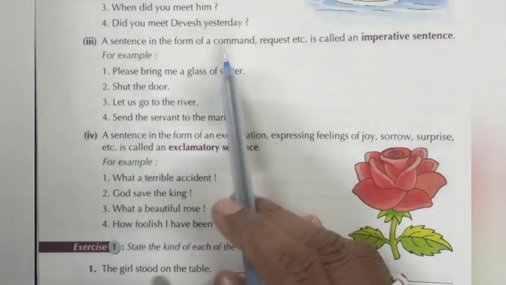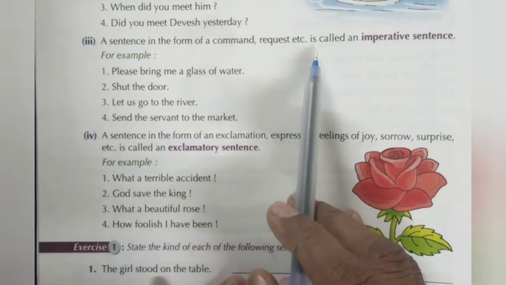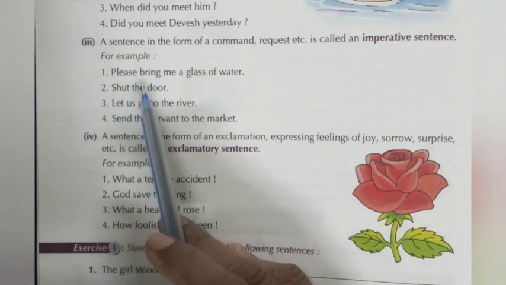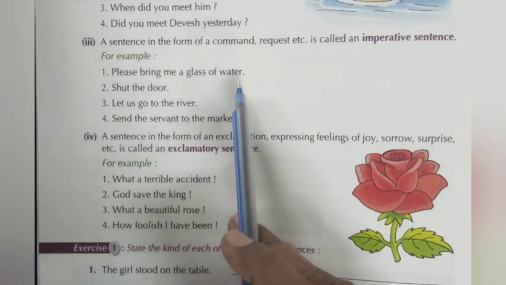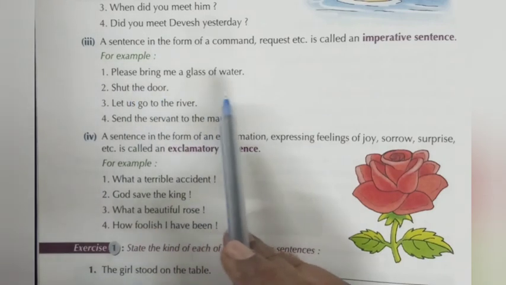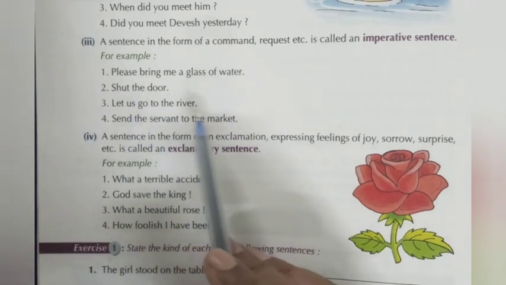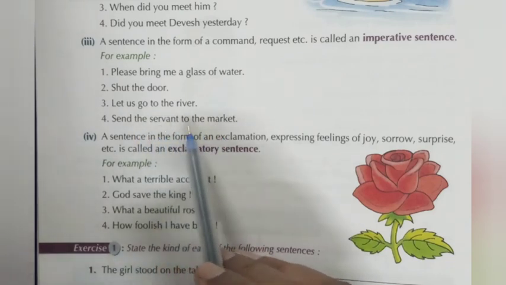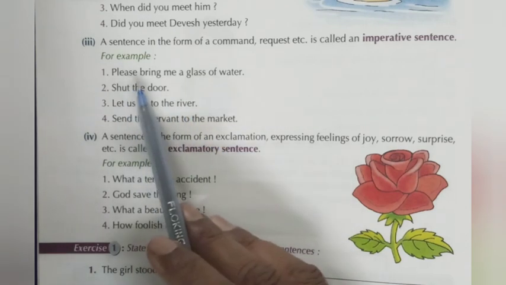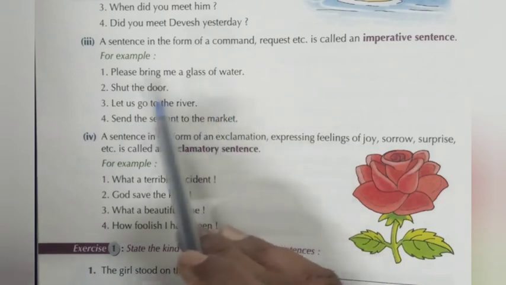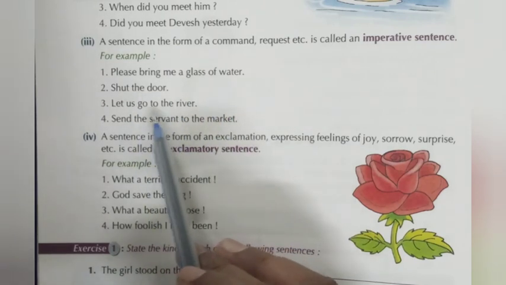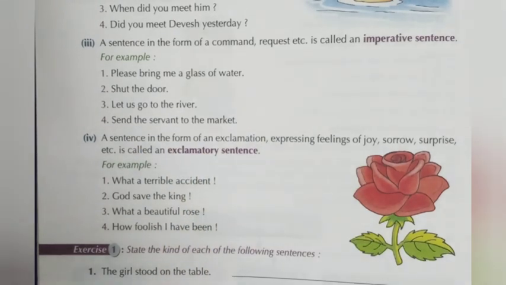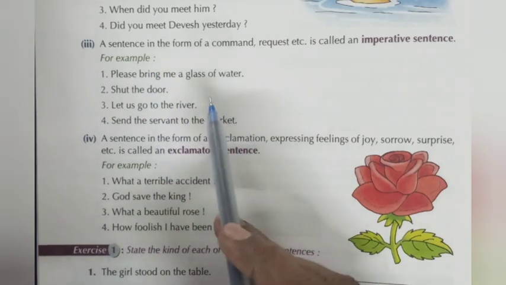Now third number. A sentence in the form of a command, request, etc. is called an imperative sentence. For example, please bring me a glass of water. Shut the door. Let's go to the river. Send the servant to the market. Repeat again. Please bring me a glass of water. Shut the door. Let's go to the river. Send the servant to the market. Here all these sentences are called imperative sentences.